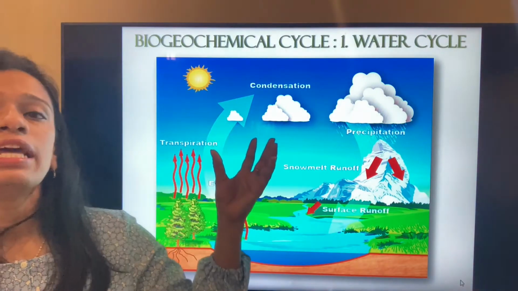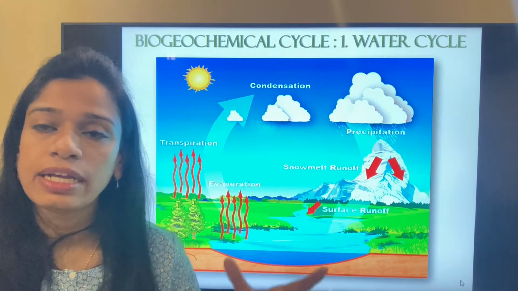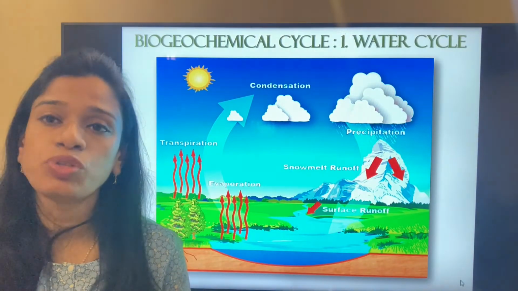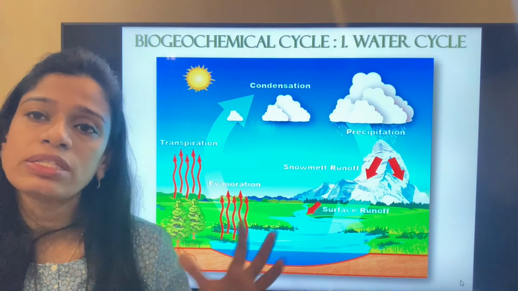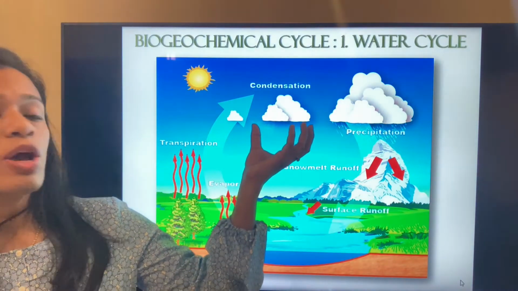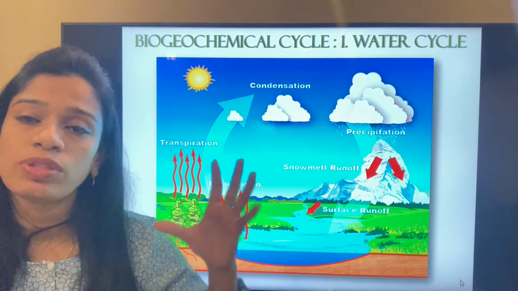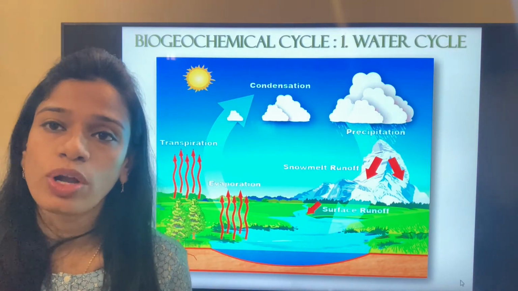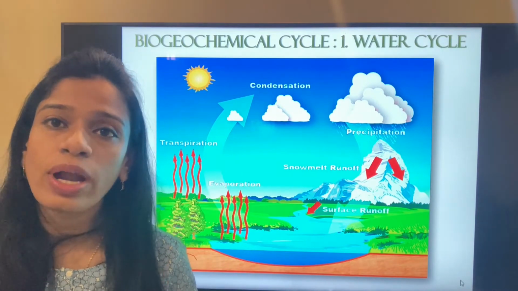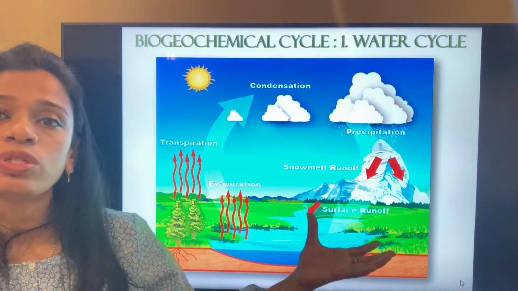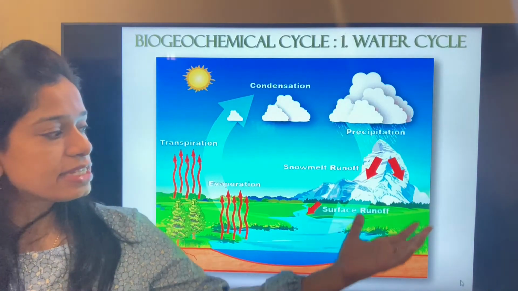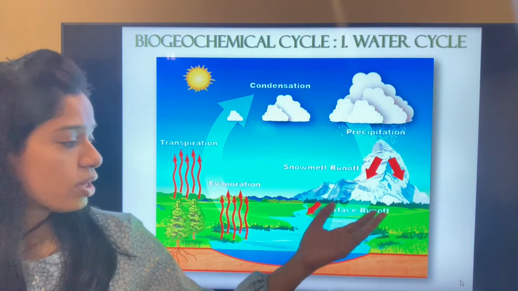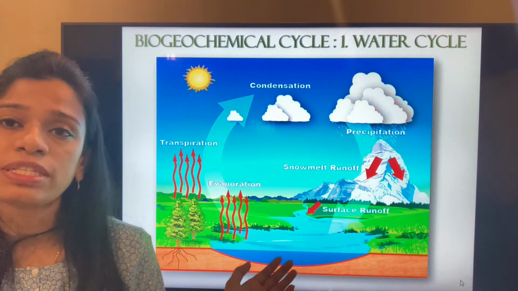What happens is it slowly condenses and forms water particles. Now these water particles start to clump together. Once they come together, they form small clouds. Now when these clouds are heavy enough, when they are not able to hold the water anymore, they give out the water in the form of rain. This rainwater, some part of it goes as groundwater and some part of it returns to the same water body.